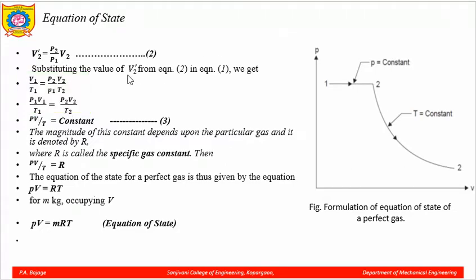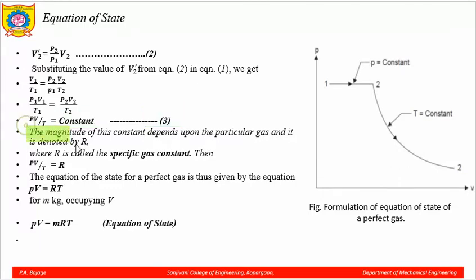With this we can say that at the two states, PV upon T is constant. The product of pressure and volume upon the temperature will remain a constant term. We name this equation number 3.